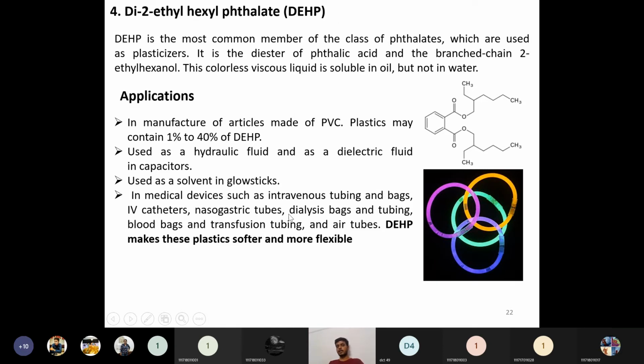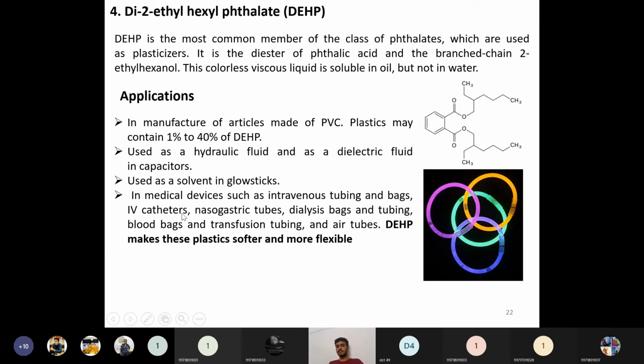Also nasogastric tubes, the tubes used in the nose, will use DEHP in their manufacturing, and also the dialysis bags to hold urine or blood. All these bags use DEHP, and transmission tubing and air tubes, whatever tubing is used for medical purposes, will be prepared using DEHP.